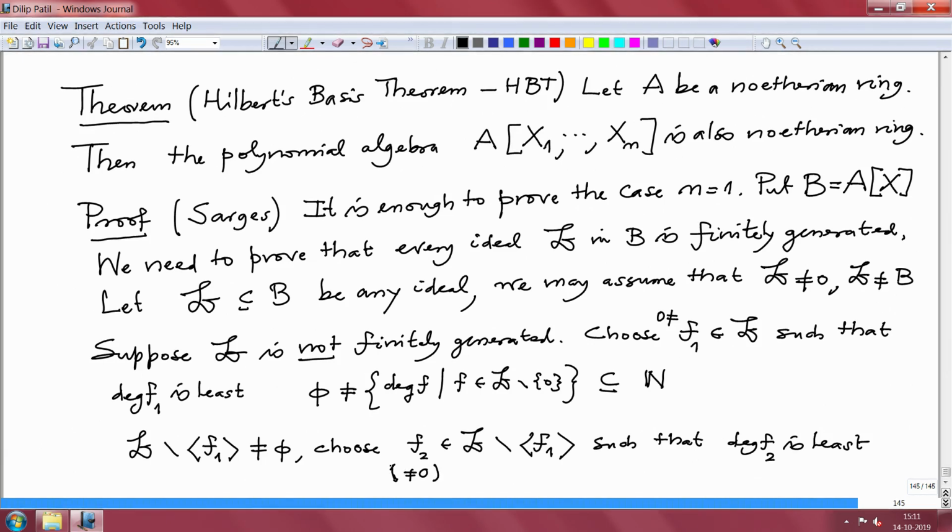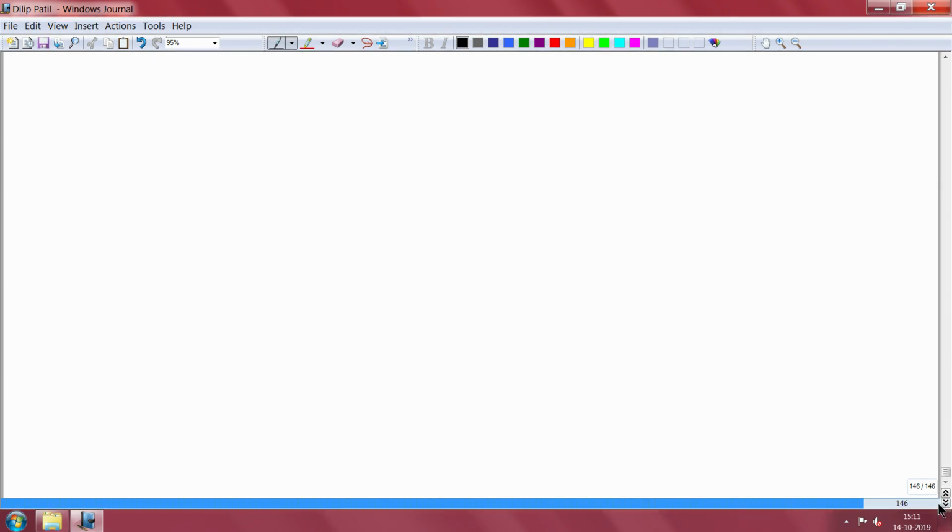And we want to repeat this process. The next step will be to take the ideal generated by f1 and f2, remove that ideal from 𝔟 and continue this process, and every time we will be able to choose a new element of least degree, because we are assuming 𝔟 is not finitely generated. So let us note what happened at the k-th stage.